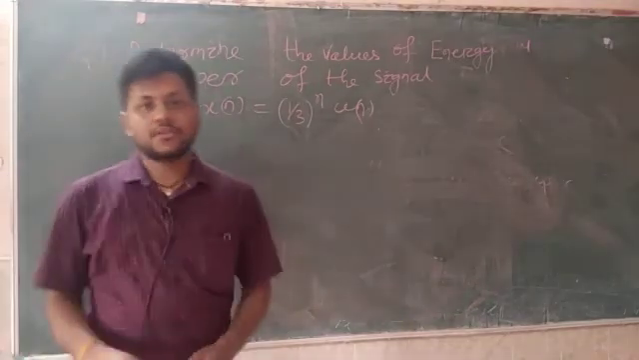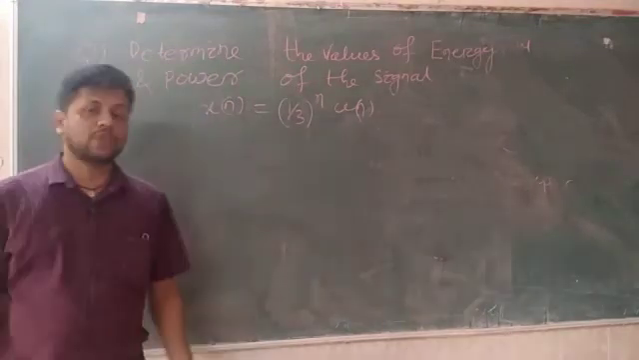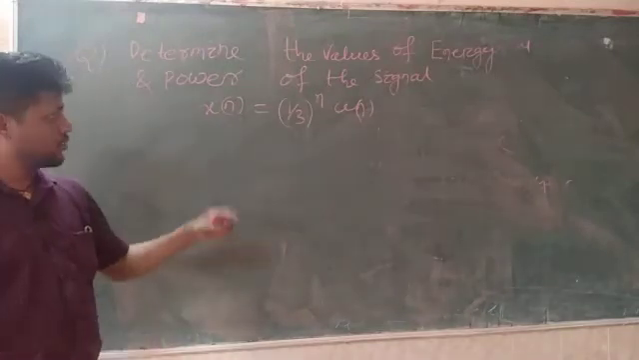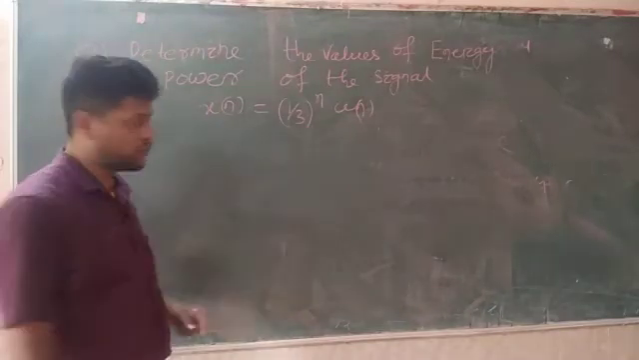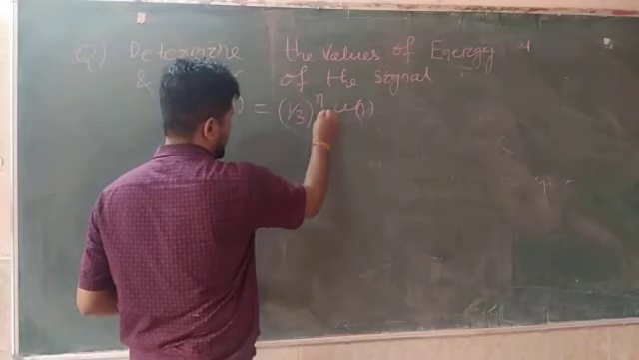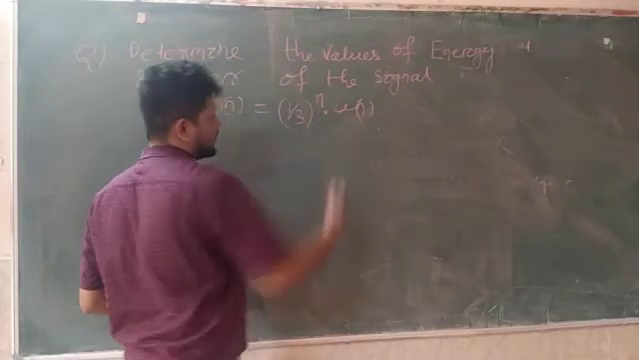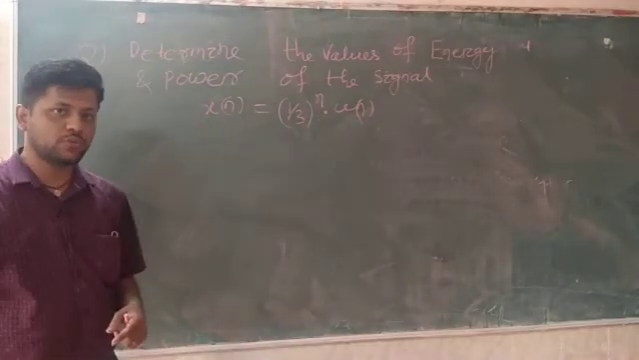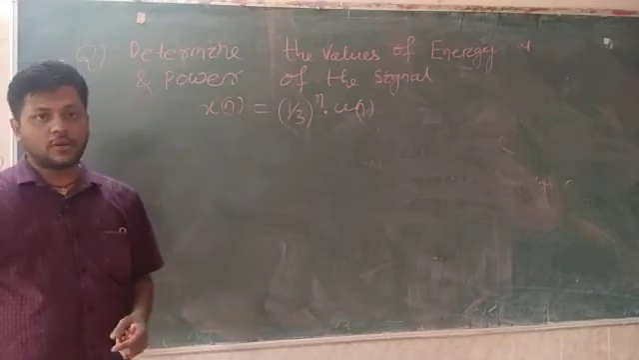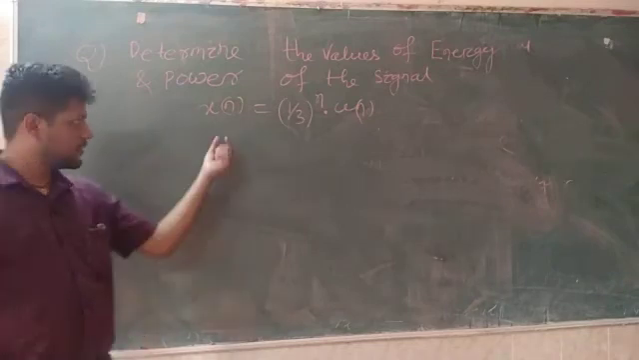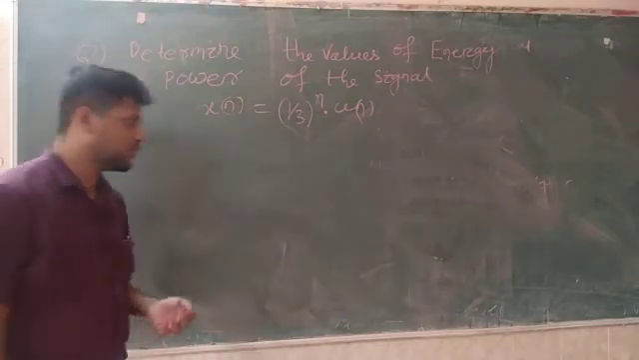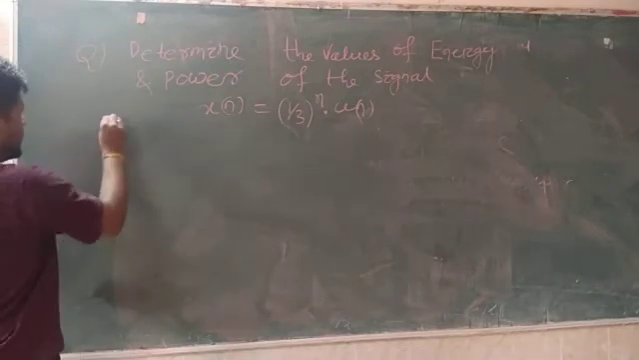So now the question is, given a signal x[n] that is (1/3)^n u[n]. (1/3)^n u[n] means (1/3) to the power n multiplied with a unit step signal, that is u[n], and then determine the energy and power of this signal x[n]. So first of all we will find the energy of the signal.